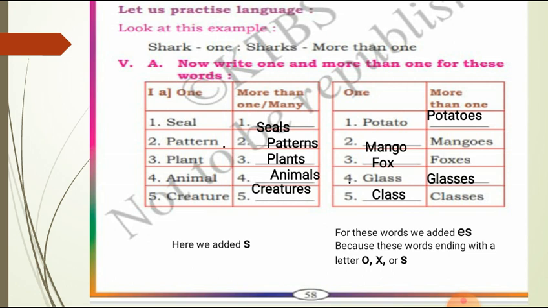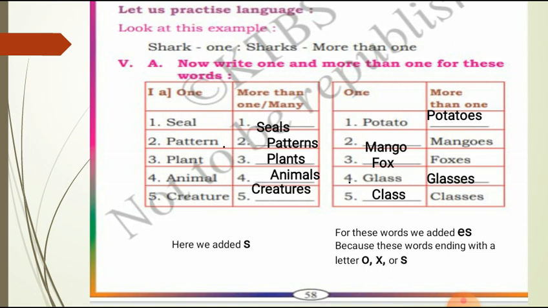S-E-A-L-S. Then pattern, patterns. P-A-T-T-E-R-N-S. Patterns. Next, third one, plant. Plants. P-L-A-N-T-S. Plants. Animal, animals. A-N-I-M-A-L-S. And next, fifth one, creature. It changes as creatures. C-R-E-A-T-U-R-E-S. So in this first section, here we added s for all the singular nouns.